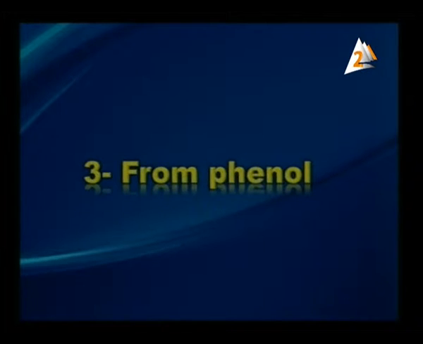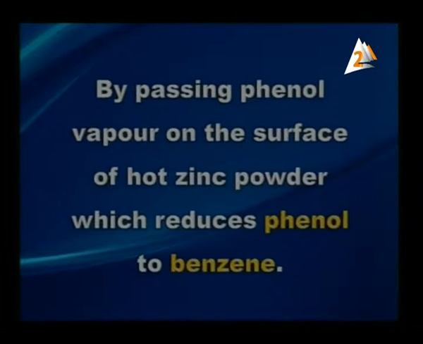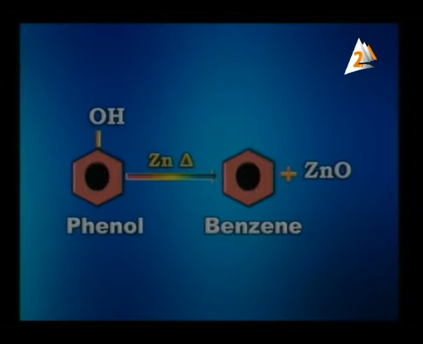The third way for preparation of benzene is from phenol, by passing phenol vapor on the surface of hot zinc powder, which reduces phenol to benzene. As the equation proceeds on the screen, phenol and zinc powder give benzene, and zinc oxide is produced.